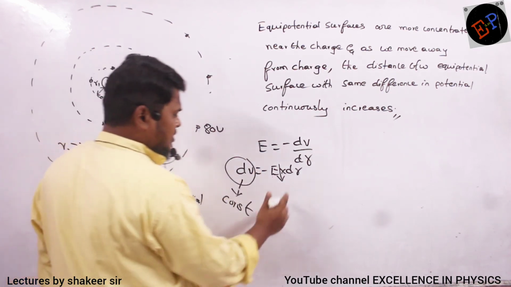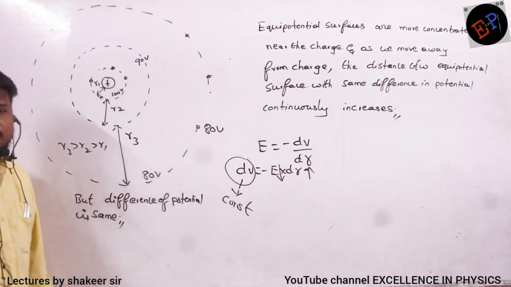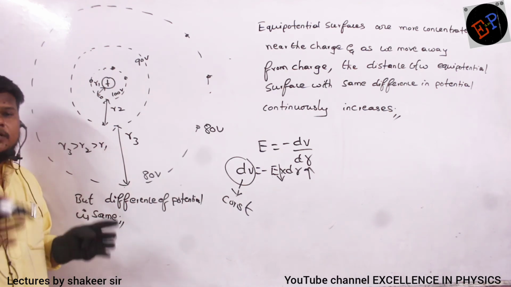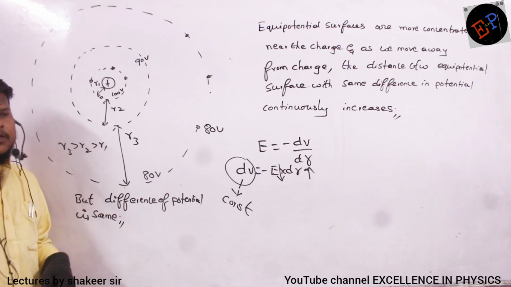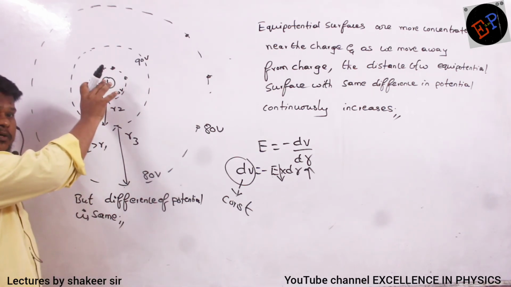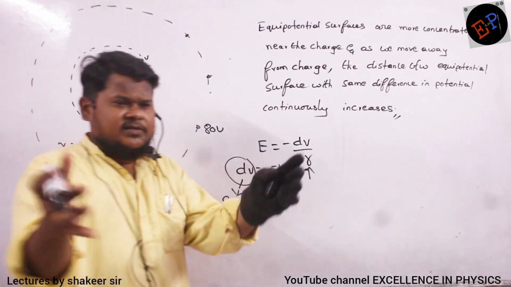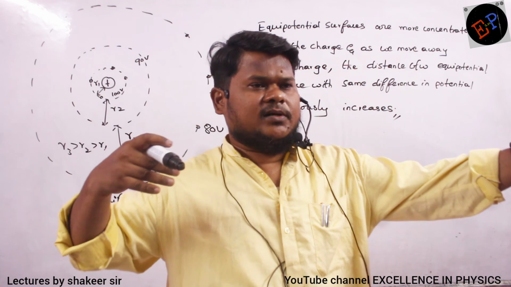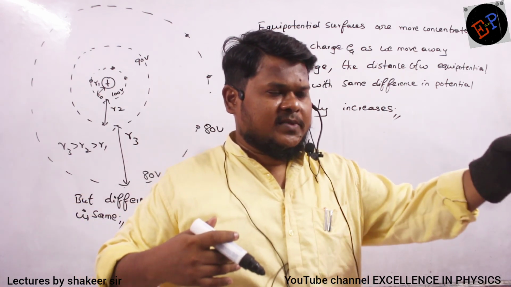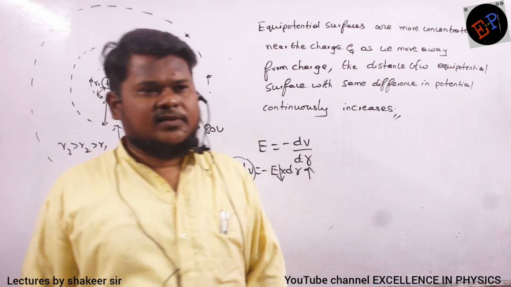If E value decreases, dr value increases. So that is why the distance between two equipotential surfaces with equal difference continuously increases. It means that near the charge, equipotential surfaces are packed very densely. So when you move away, the potential difference is the same, but the distance continuously increases. That is the reason. Okay?